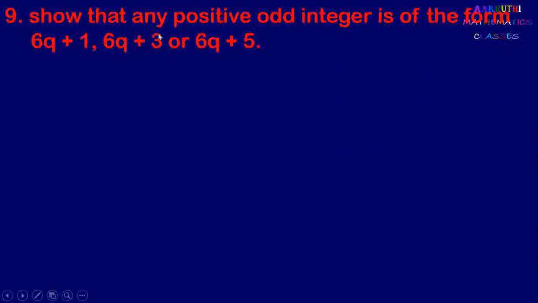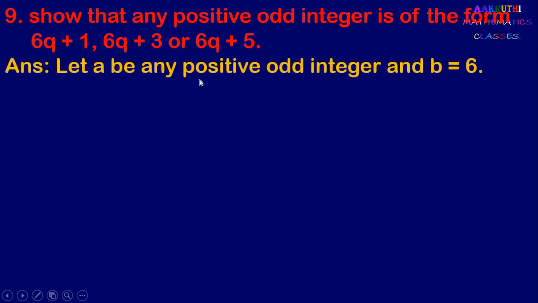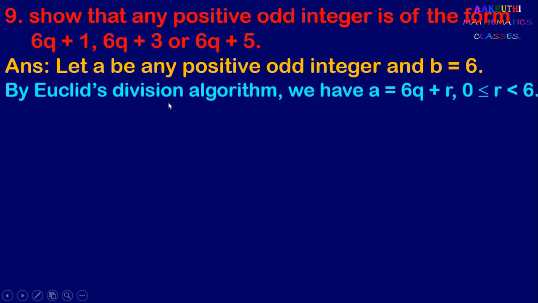Next problem: show that any positive odd integer is of the form 6q plus 1, 6q plus 3 or 6q plus 5. Now here also you have to prove that an odd integer is of the form 6q plus 1, 6q plus 3 or 6q plus 5. Now we take a as any positive odd integer and b equal to 6. Here we use Euclid's division algorithm and we can write a equal to 6q plus r.